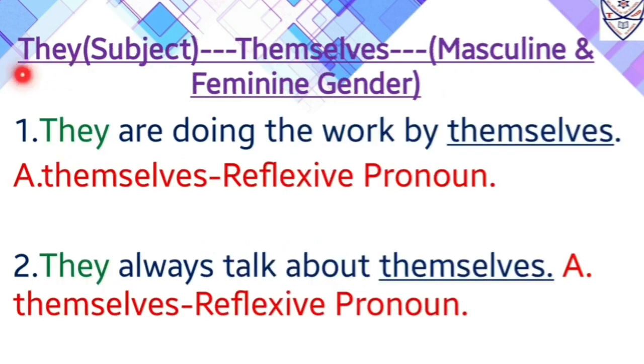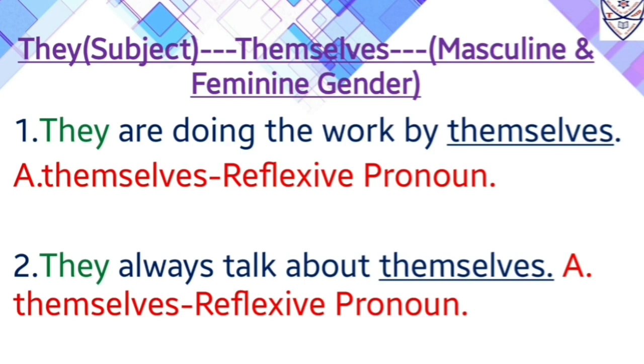Now they is a pronoun which is used as a subject in the sentence, or it comes at the starting of the sentence. Now with they we use themselves as a reflexive pronoun. Now themselves stands for masculine and feminine gender. First one, they are doing the work by themselves.